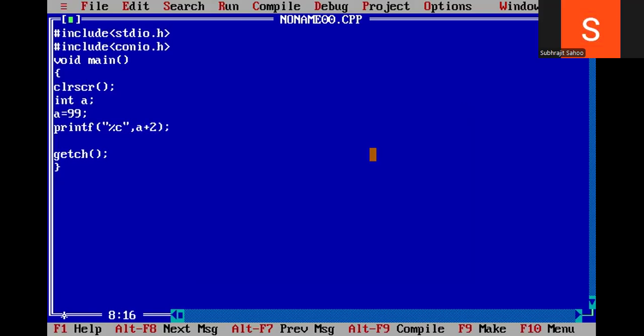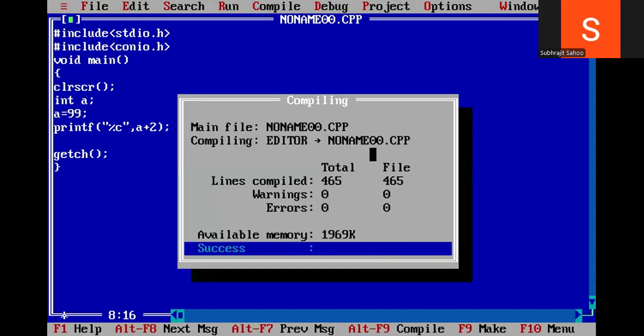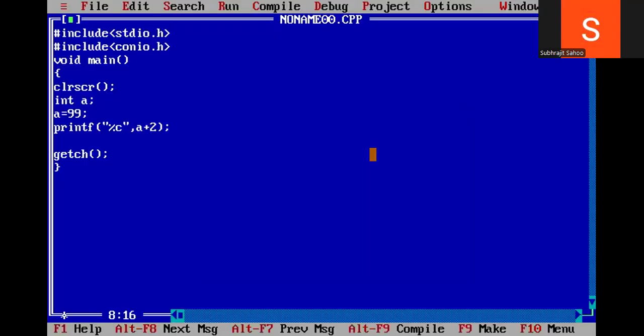Here a is 99 and 2 is again an integer, so 99 plus 2 is 101. But I will not get 101; I will get the corresponding ASCII character. Now the answer came E. Is it clear? This is the concept of implicit typecasting. I will add this to the note.